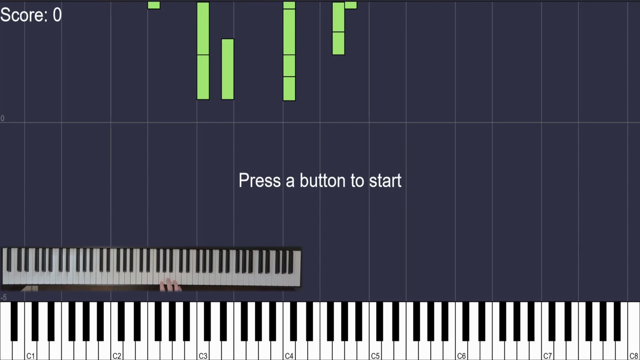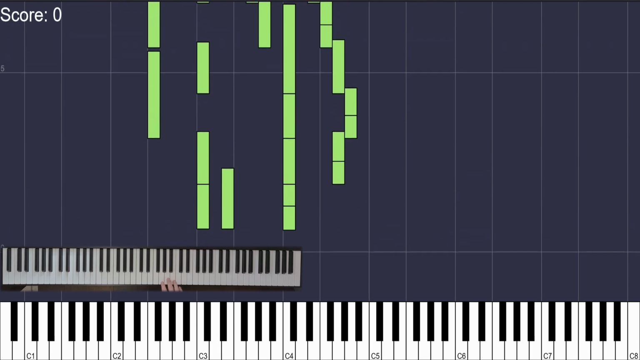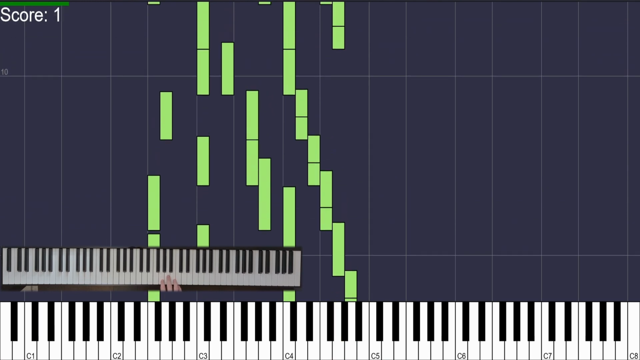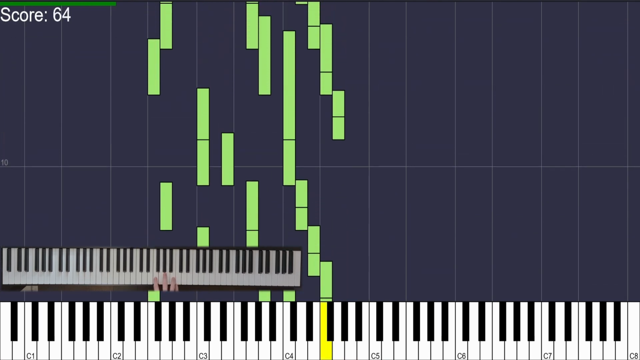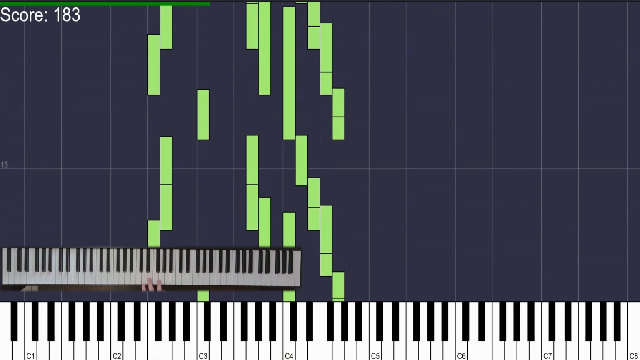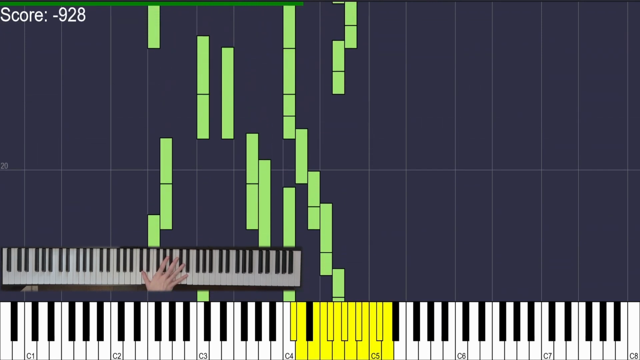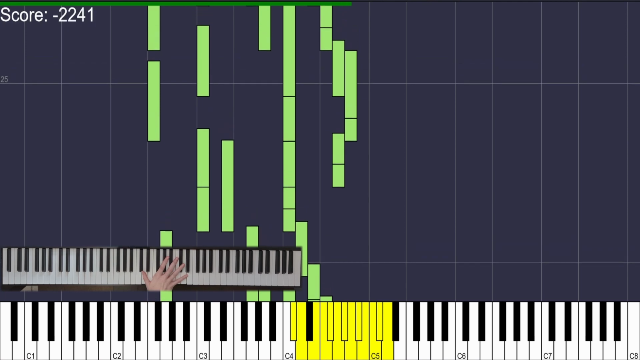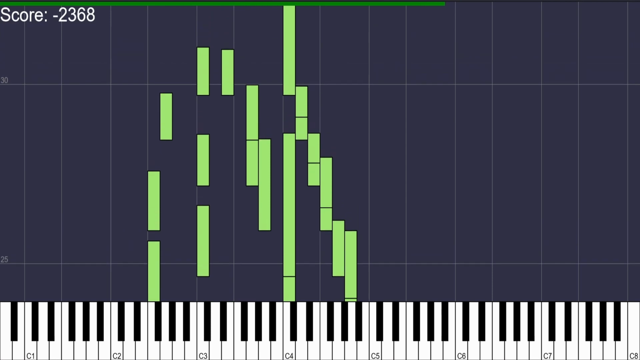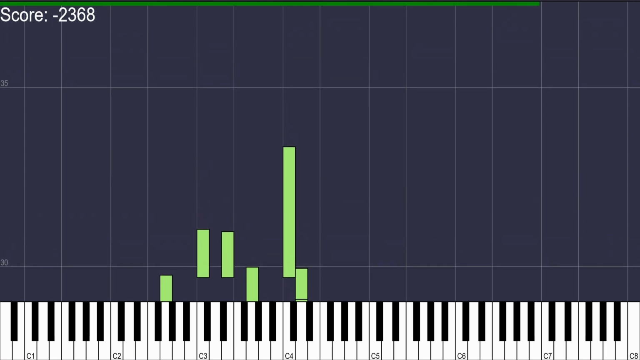If I press a button on the keyboard, the notes will begin falling. The user is rewarded when they press a key at the correct time. Now, I'm not particularly good at piano, so if you press incorrect keys, your score will decrement. Once the song has finished playing, the user will be given a summary of their score and the ability to restart.